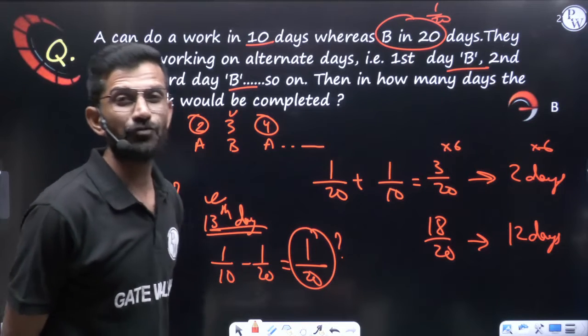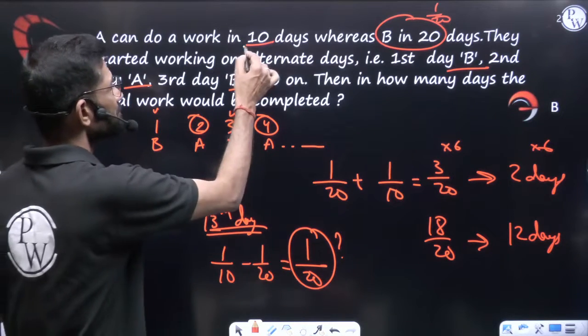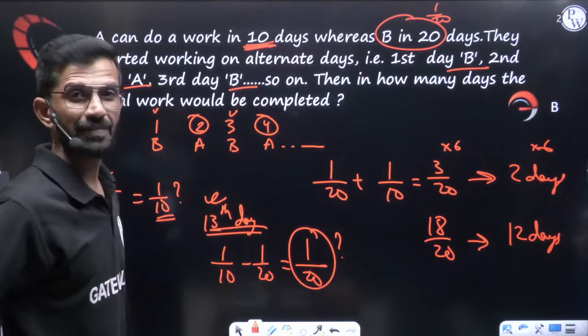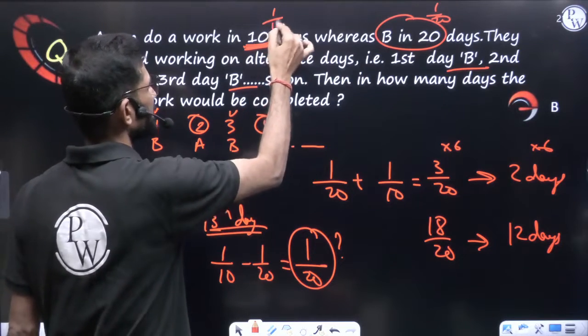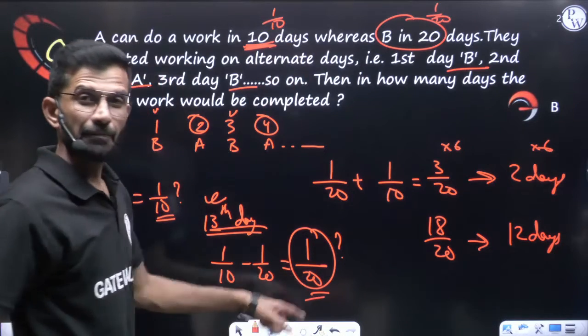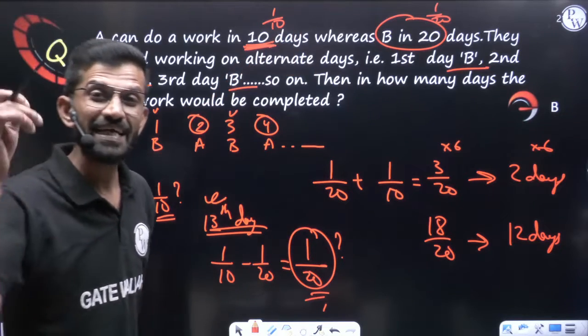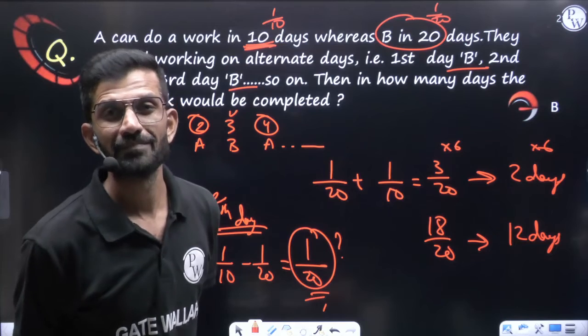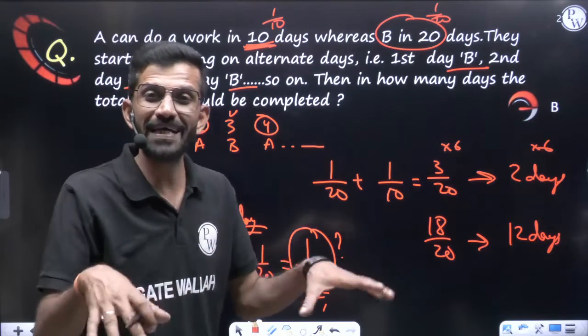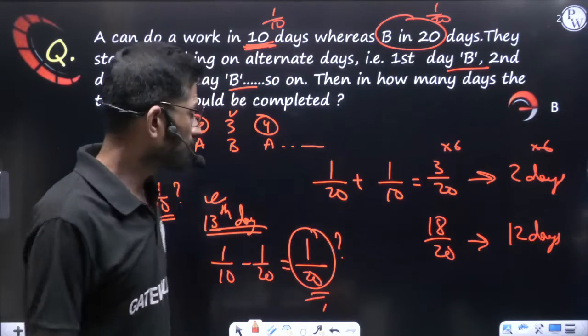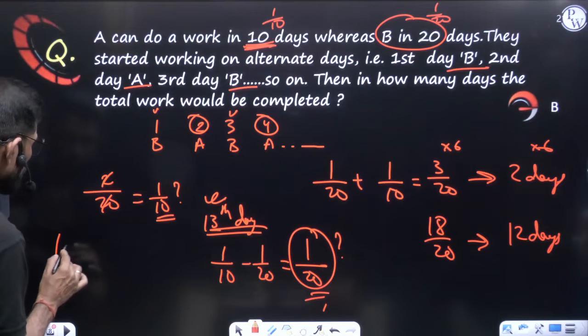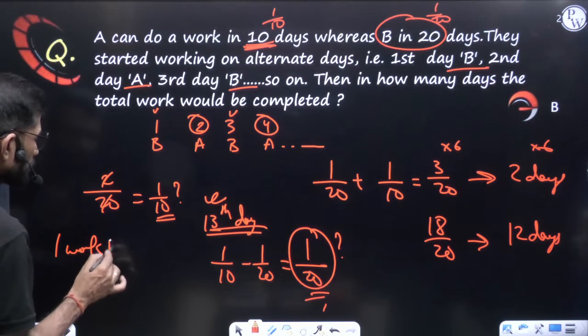Now on the 14th day who will come? Again A will come. 14 is an even number, A will come. A's one day work is 1 by 10. Pending work is 1 by 20. Pending work is less, and the person who is going to work on the 14th day can do more work in one day. Means he will not take the whole day, only some part of the day. So part of the day, it's a direct proportion. One total work A can do in how many days?